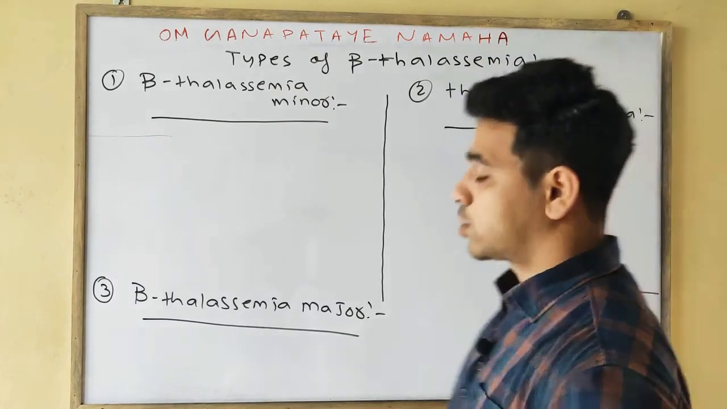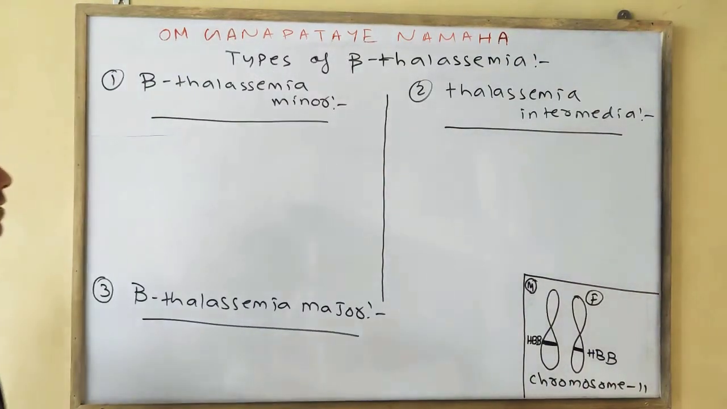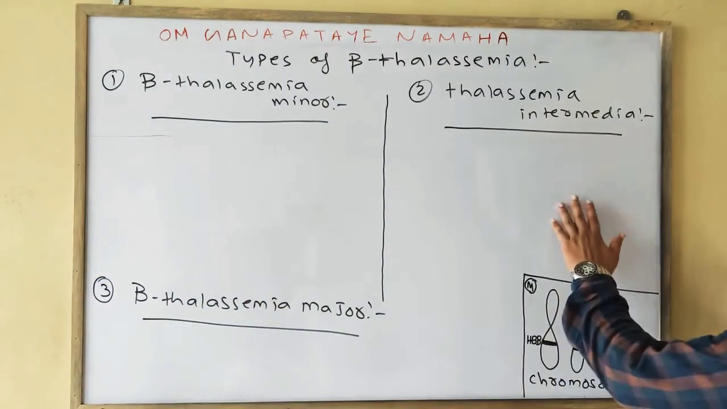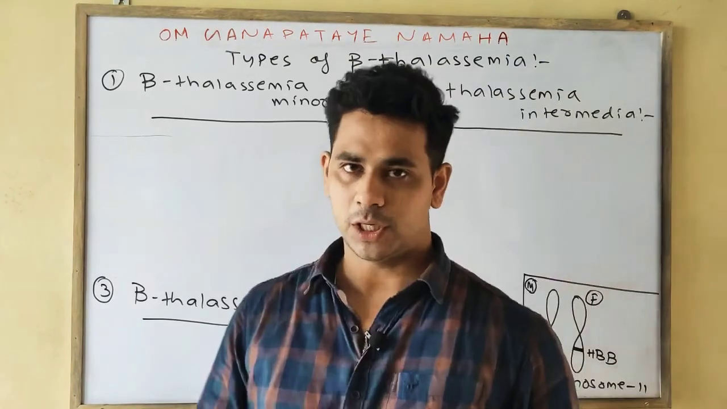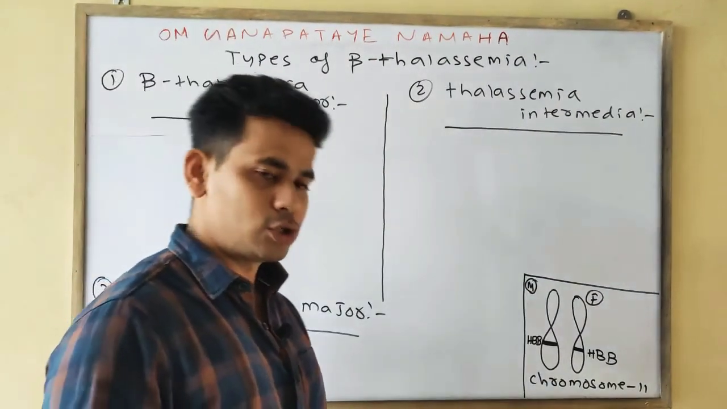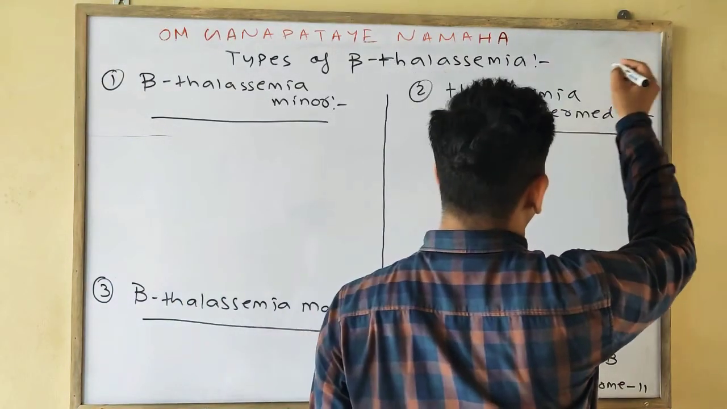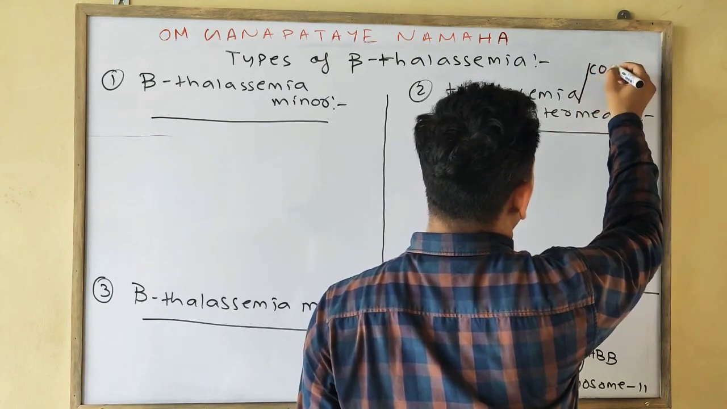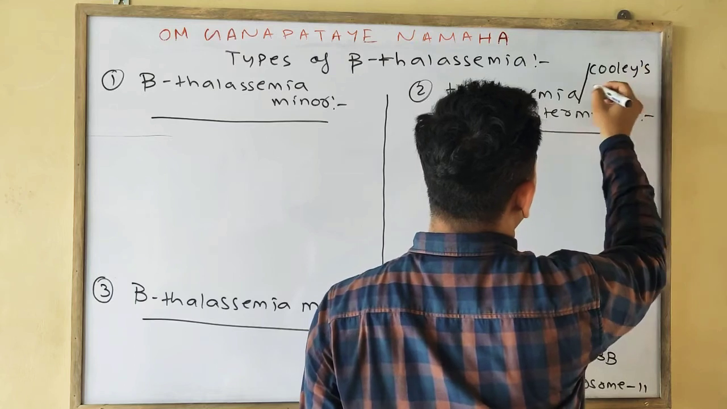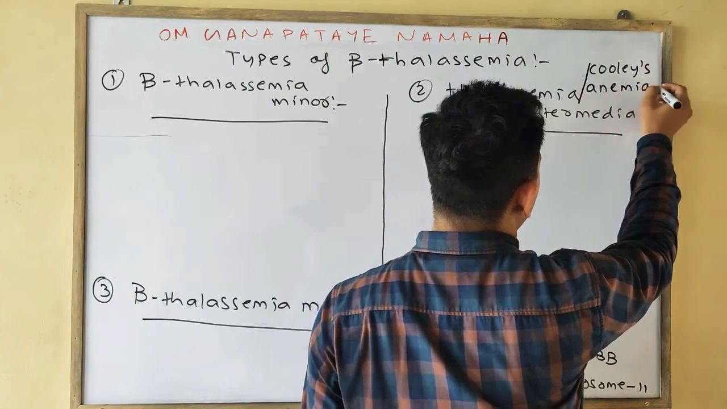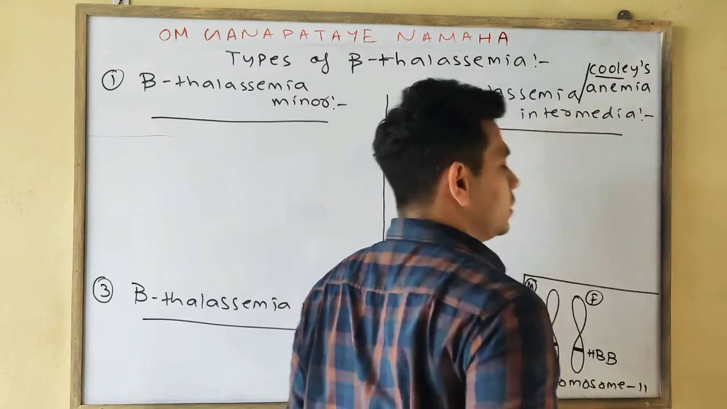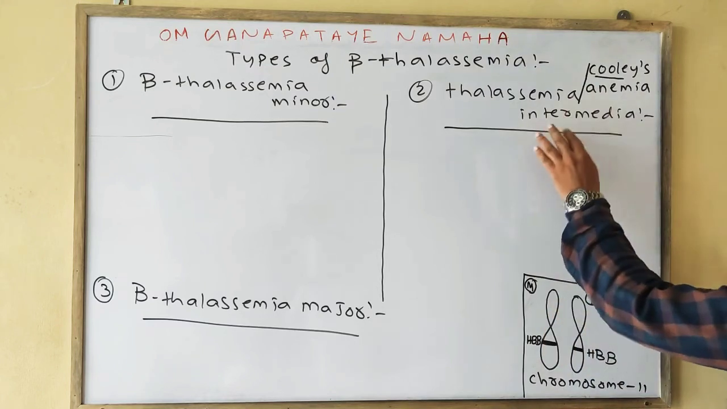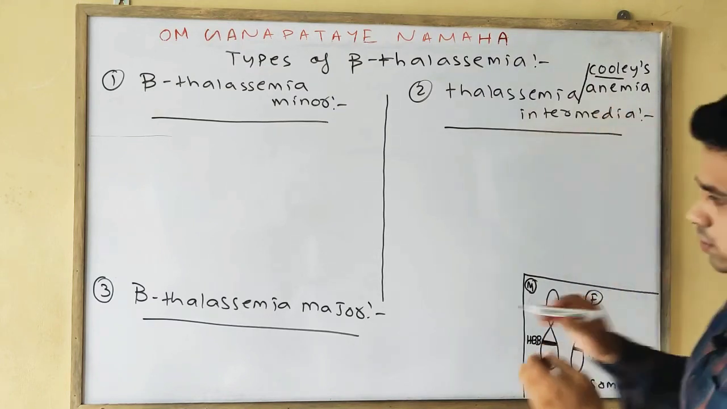So next, we come to the types of beta thalassemia. As we know, it is of 3 types: beta thalassemia minor, thalassemia intermedia, and beta thalassemia major. Beta thalassemia major is also known as Cooley's anemia. Cooley is the name of the scientist. It is derived from the name of the scientist.